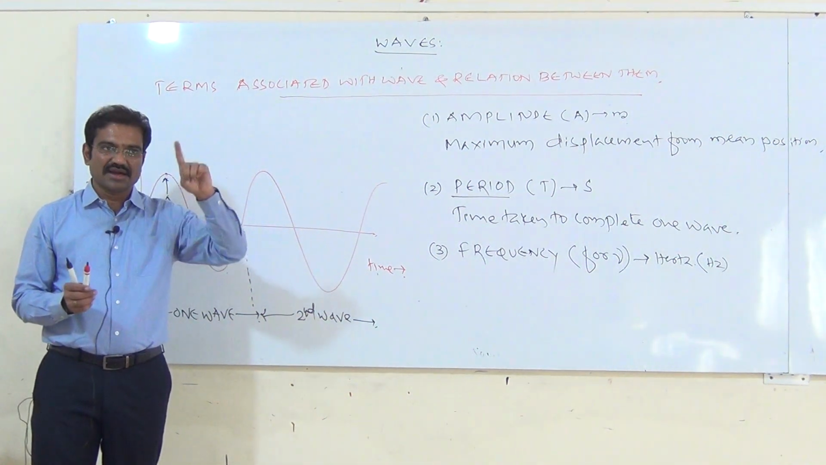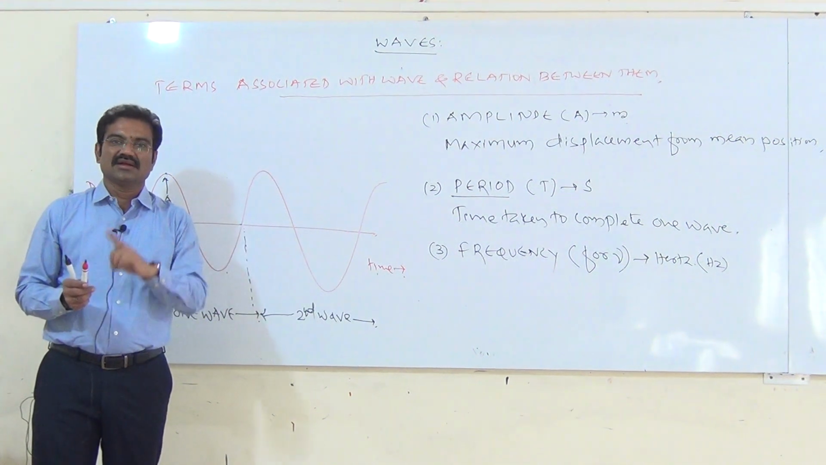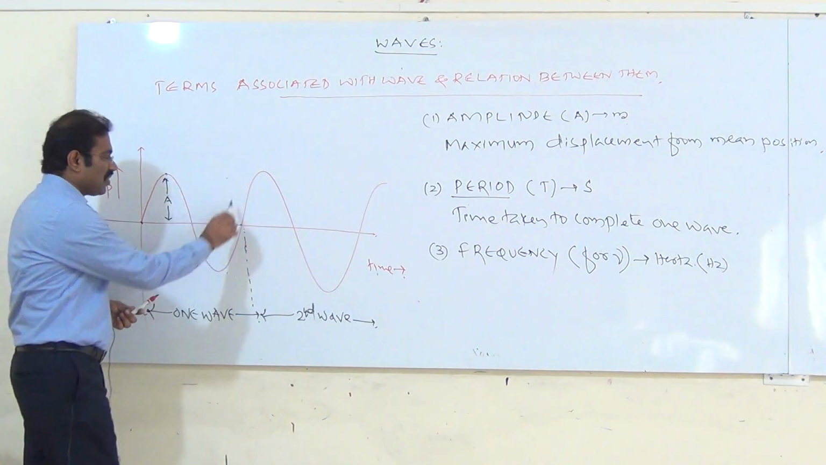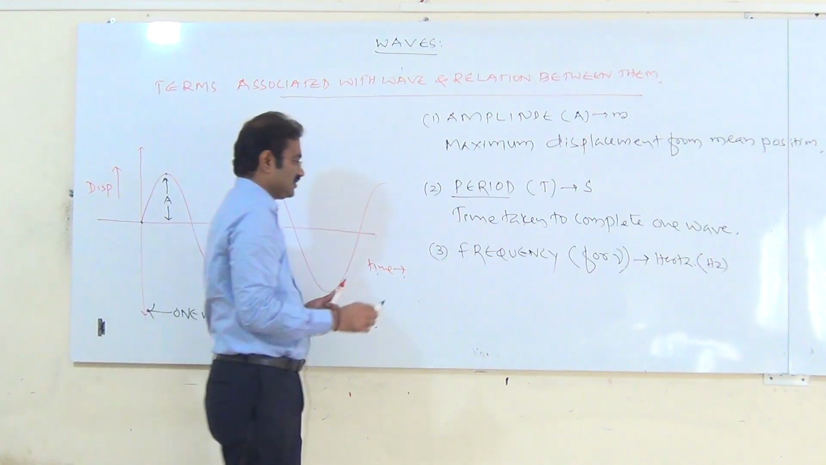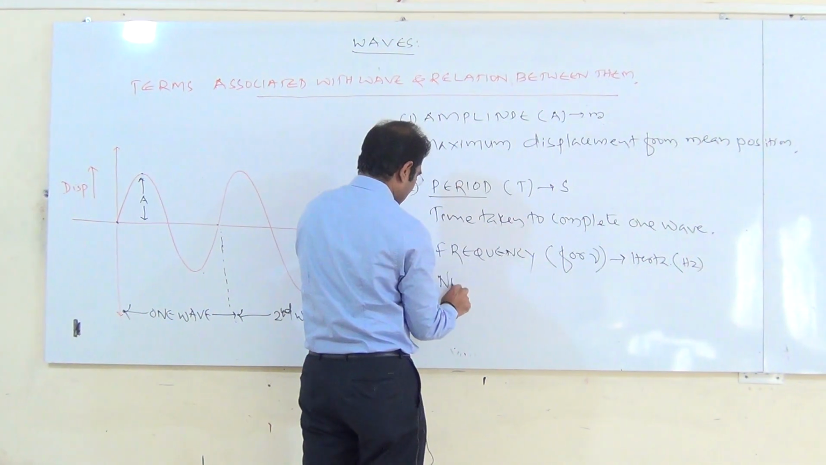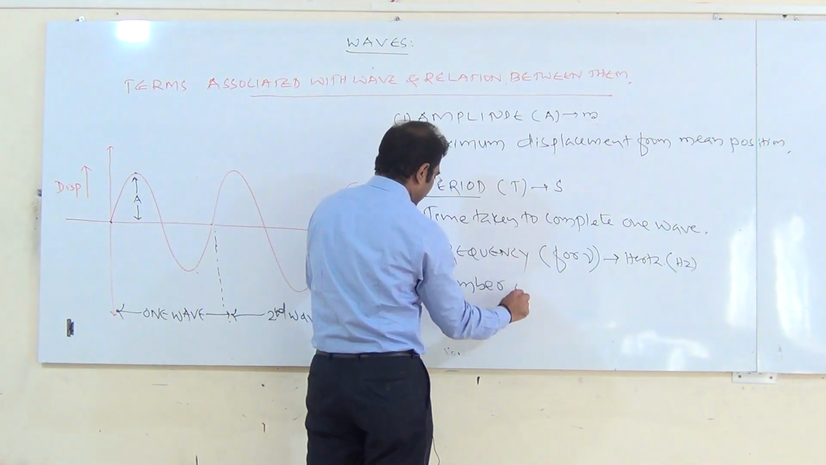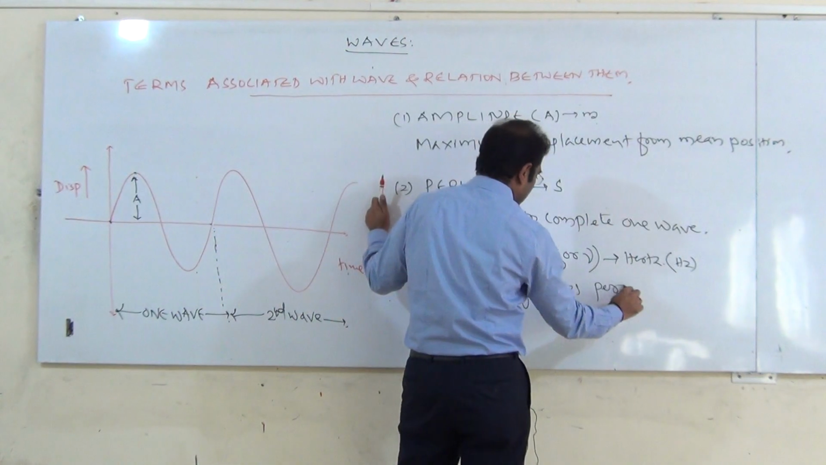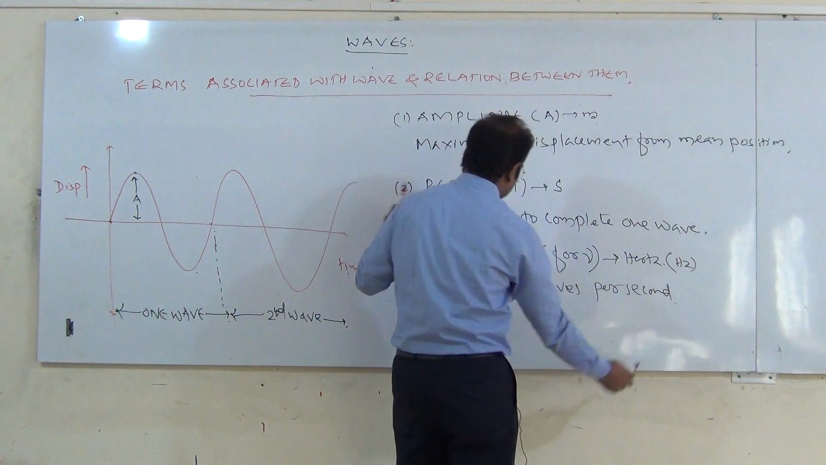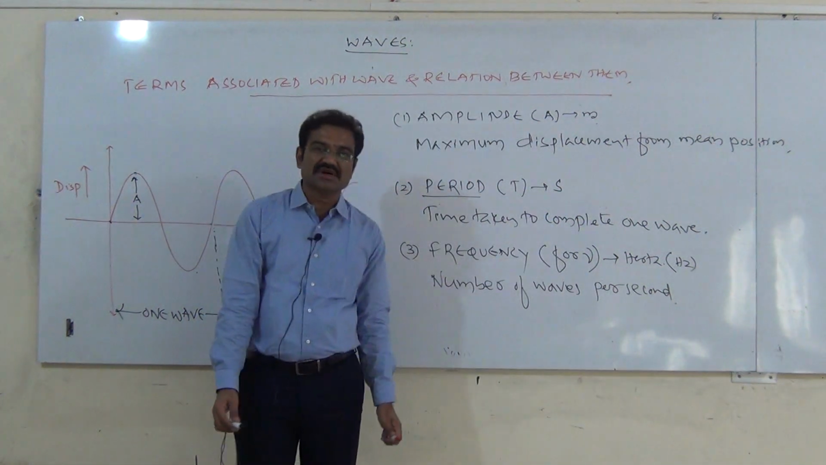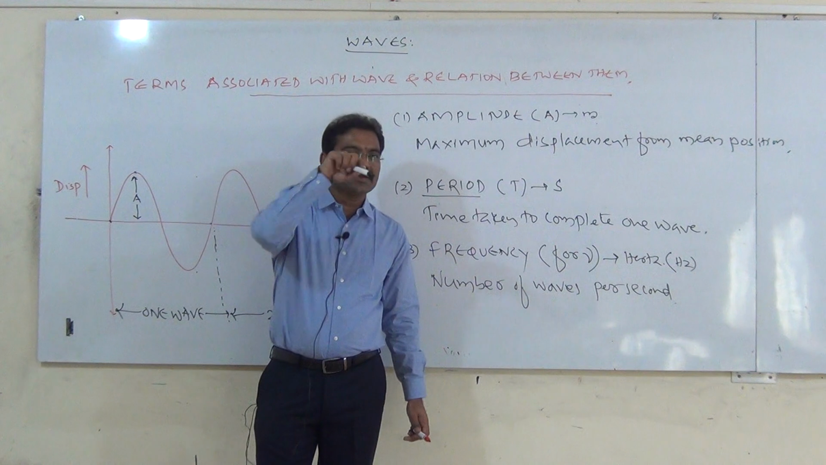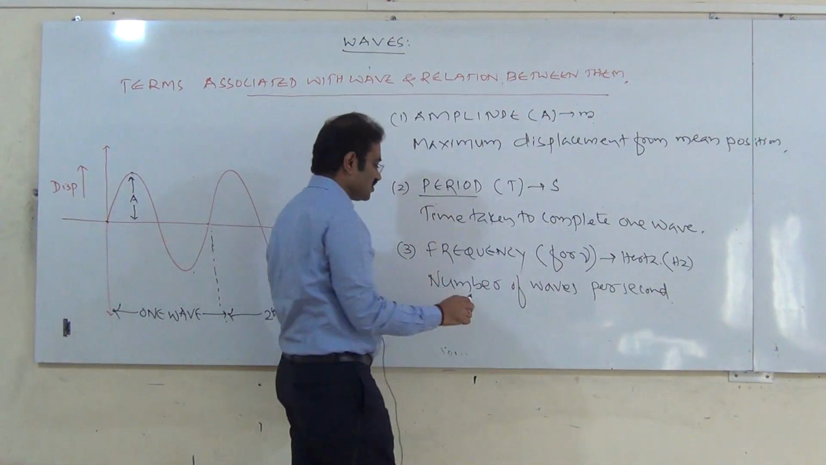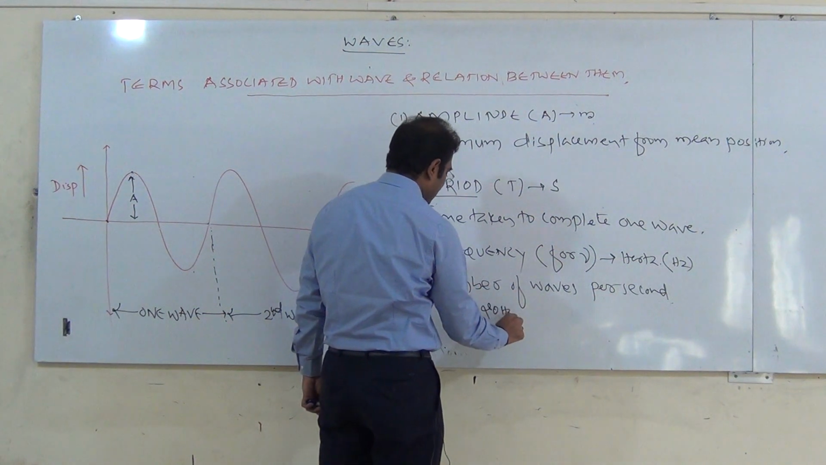The number of waves that pass within 1 second, that is called frequency. So what should we say frequency is? Number of waves per second. What is this frequency? Number of waves per second. Suppose in 1 second 20 waves are propagating, we write that as 20 hertz.